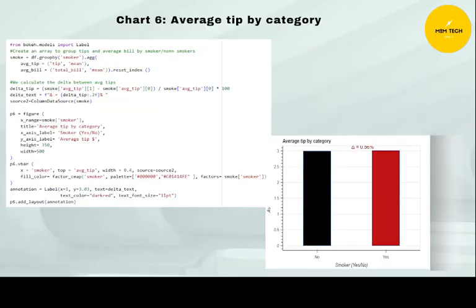So here we wanted to aggregate tips by category, whether it's a smoker or a non-smoker. As you can see on the down right, the smoker gives a bit more tips than non-smoker. The difference is about 0.5%.